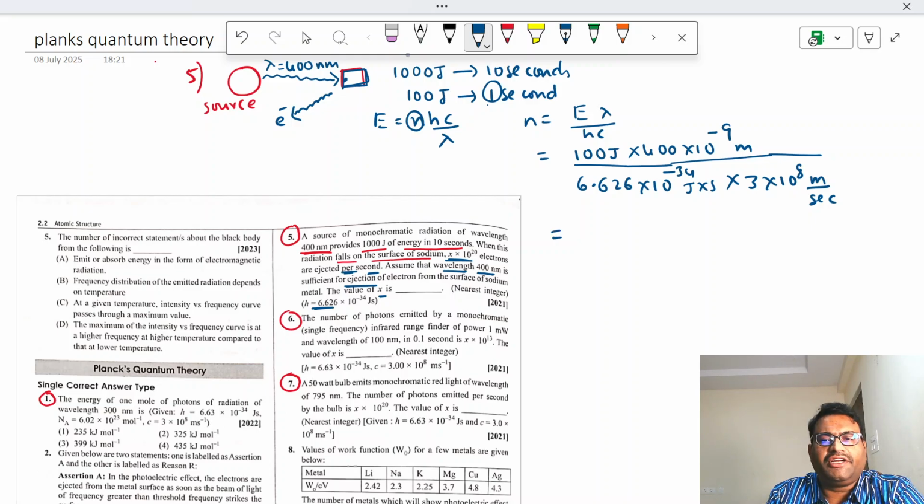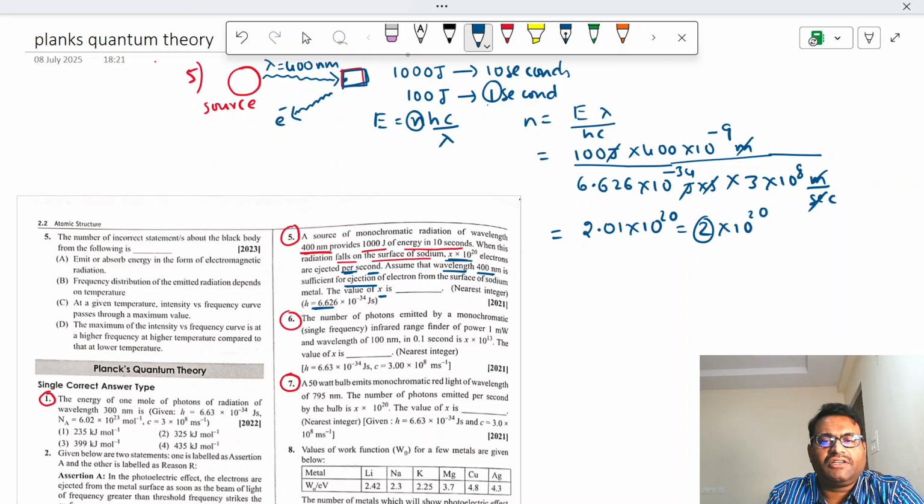So on calculating it, joule, joule cancel, meter, meter cancel, second, second cancel. There is no unit here, right? Then if you calculate this, what do you get? We get approximately 2.01 into 10 power 20, which is equal to 2 into 10 power 20.